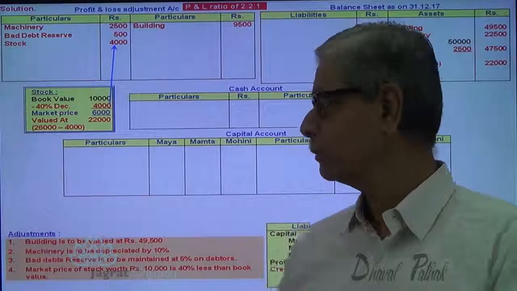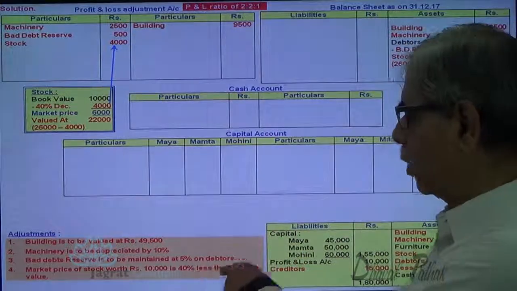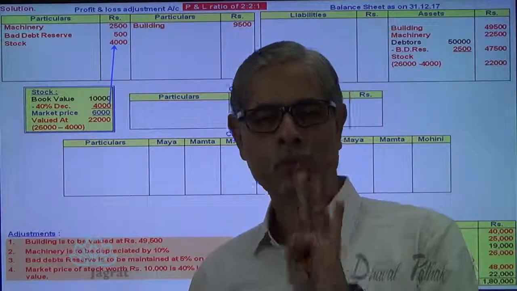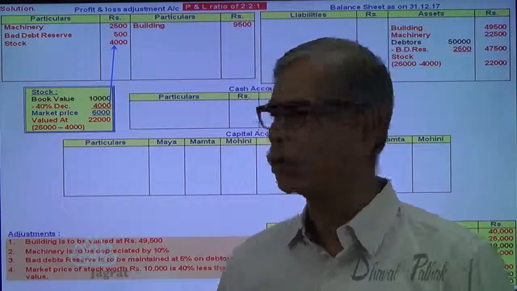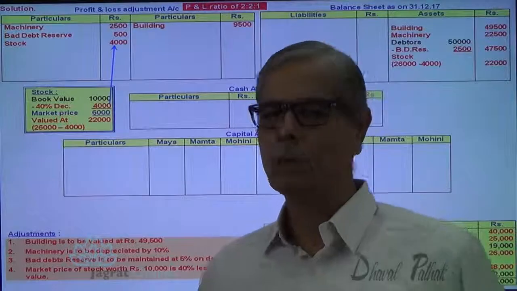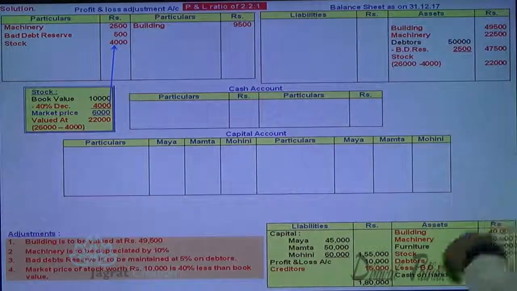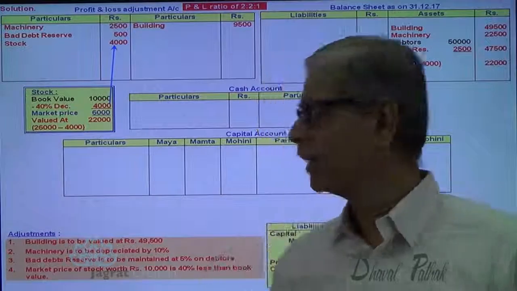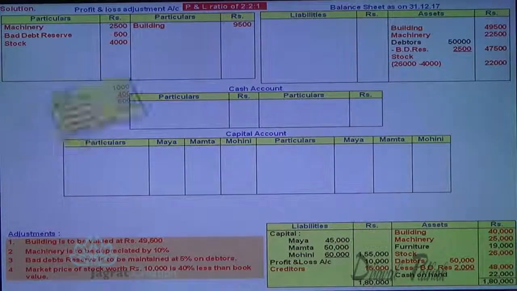Stock of 10,000, 40% less. So 10,000 into 40%, 4,000 less. So 4,000 is to be deducted from the value of total stock. So 26,000 minus 4,000, 22,000 will appear in the balance sheet, and this 4,000 is debited to profit and loss adjustment account.